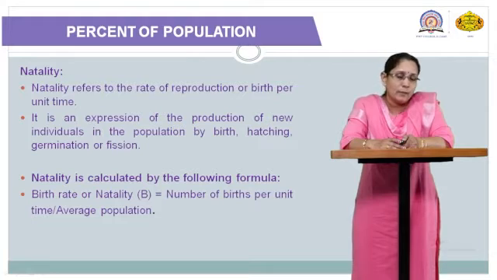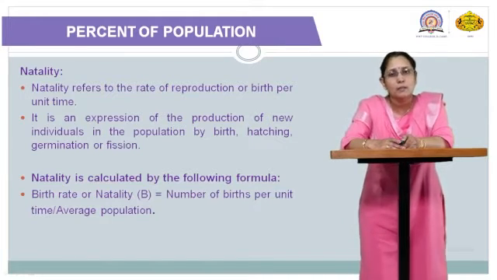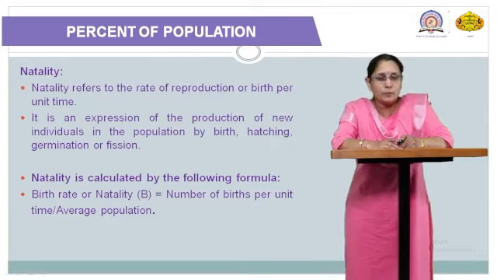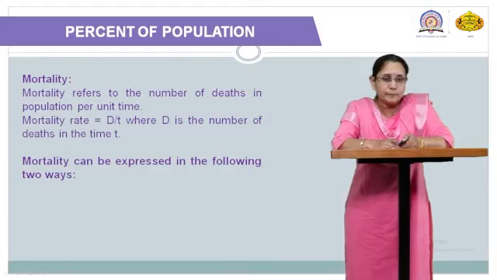The simple formula to calculate the birth rate or natality is: natality is equal to the number of births per unit time divided by the average population.